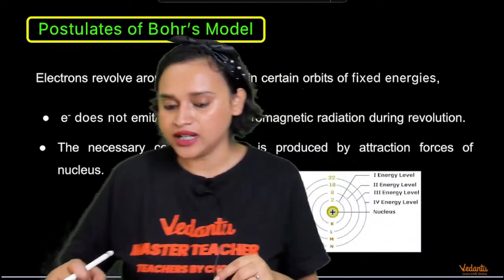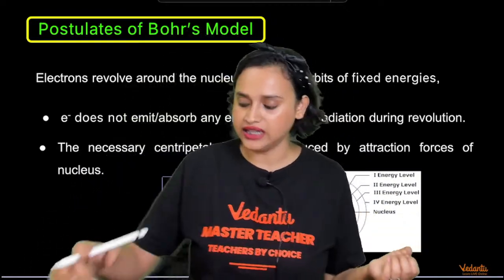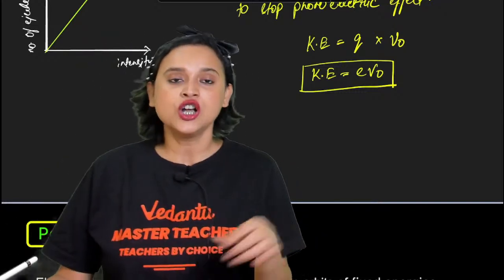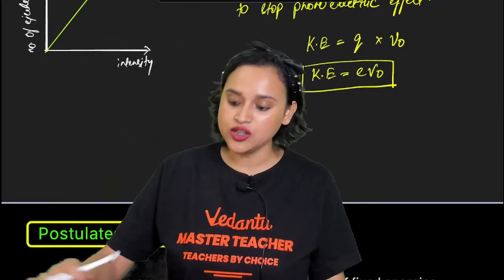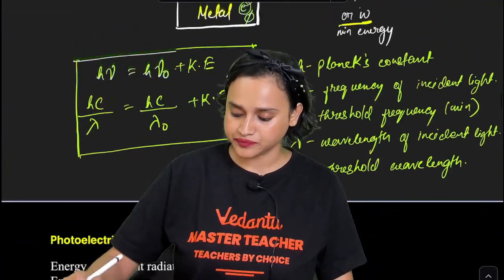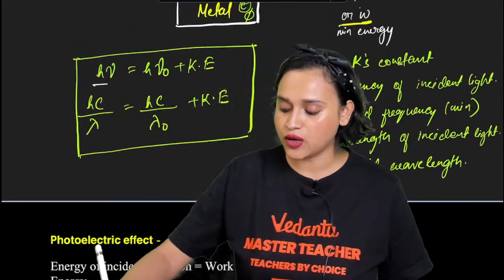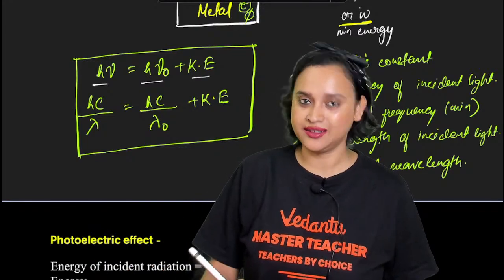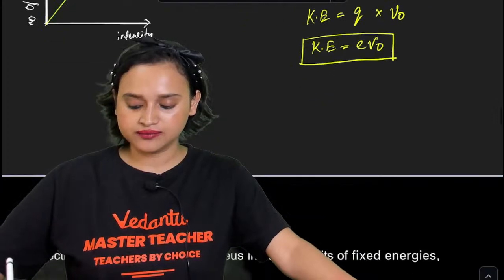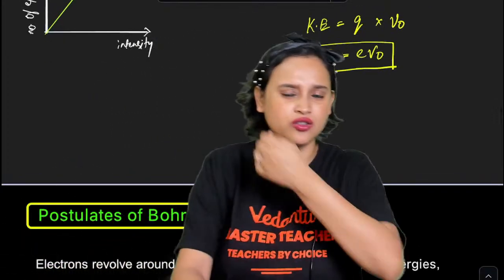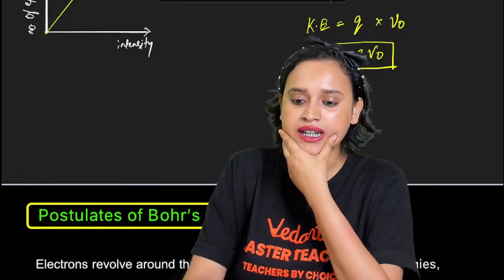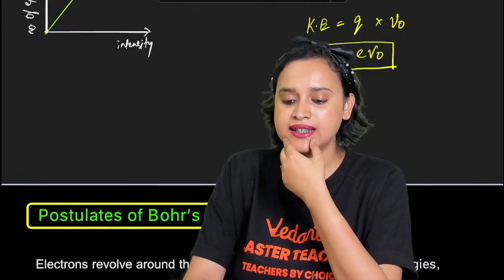eV naught basically is your kinetic energy, that is your stopping potential. What is nu naught? We have recently seen here. h nu is equal to h nu naught plus kinetic energy. So from here we have nu naught, or did I say V naught? Oh no, nu naught only, same nu naught. Okay, all right, yes.